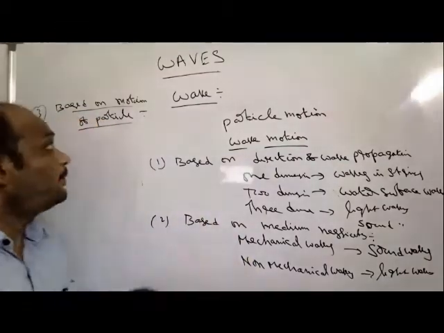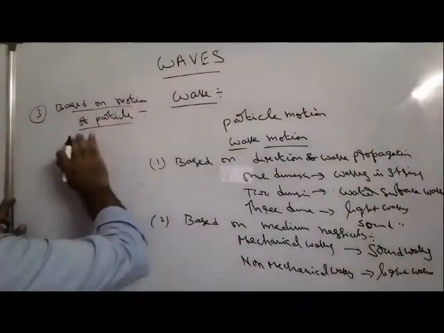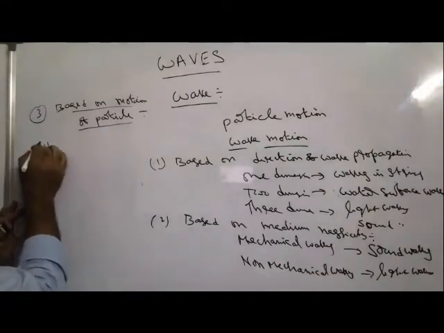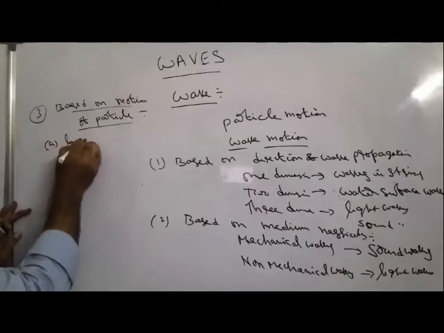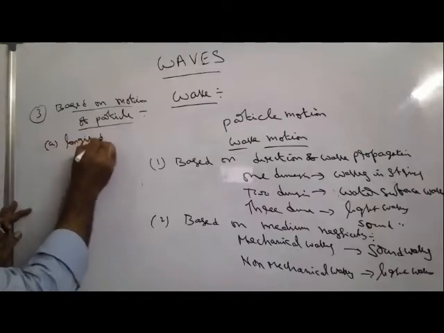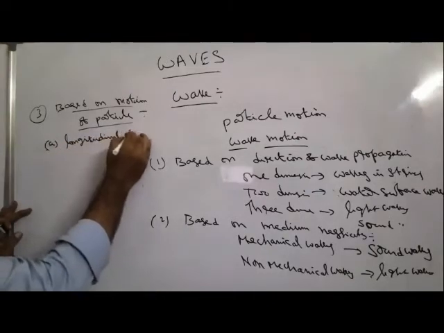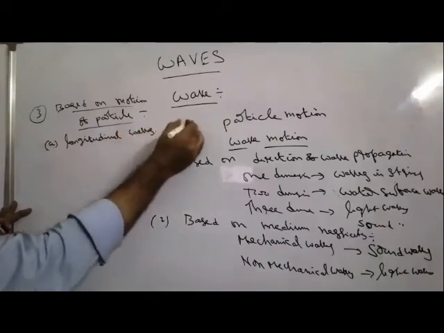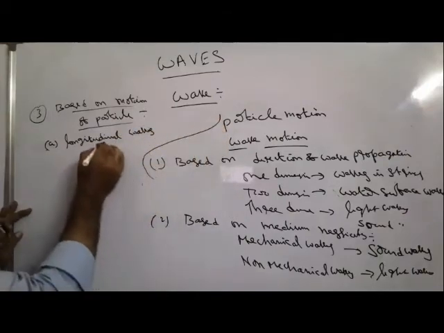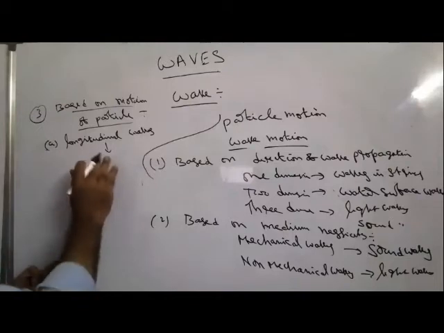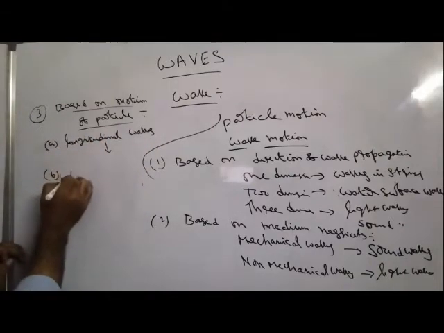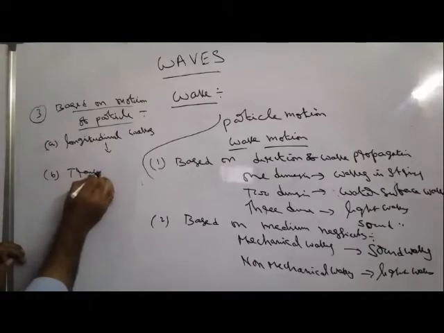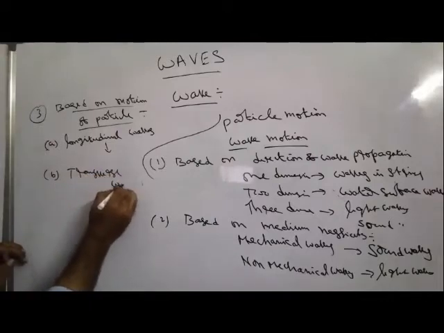So based on the motion of the particle, you can write longitudinal waves. In longitudinal waves, the particle vibrating direction is in the same direction as the wave. Another one is transverse waves.